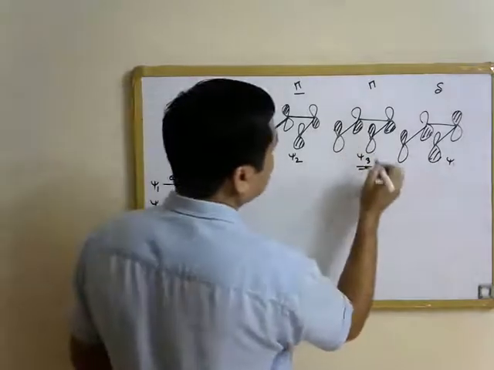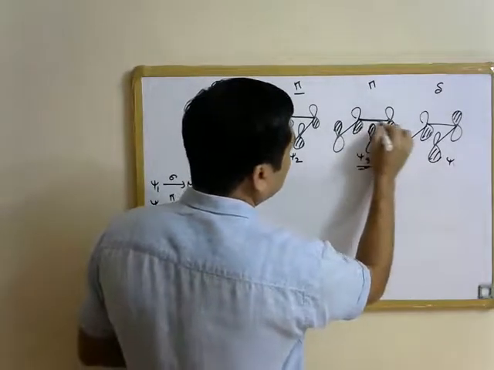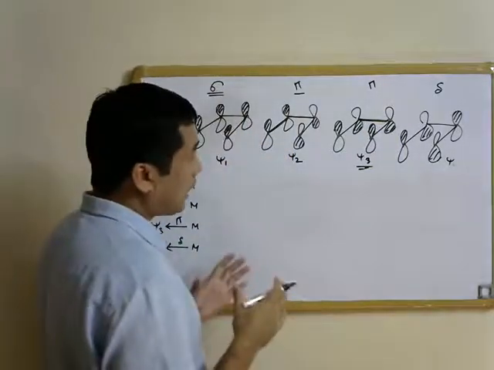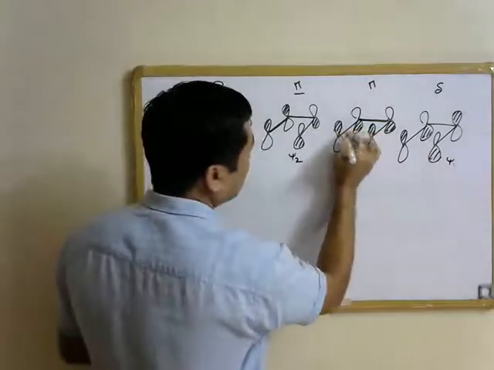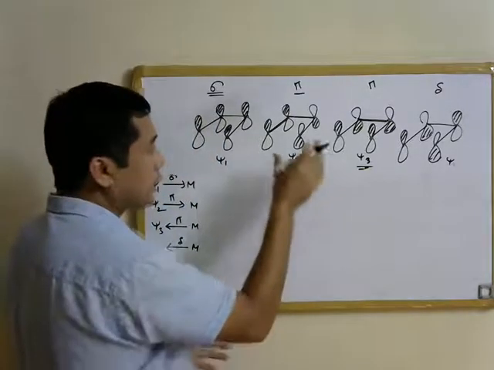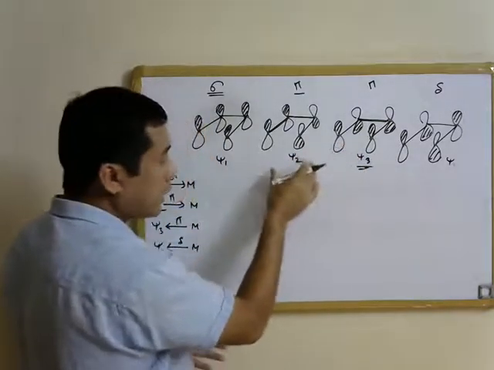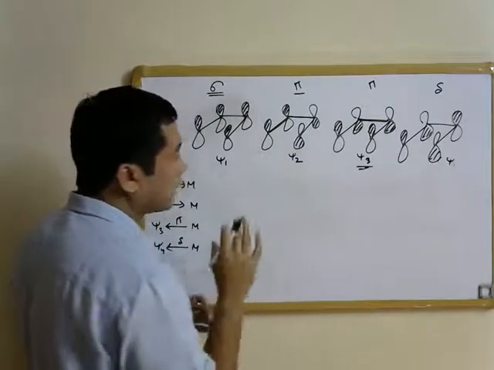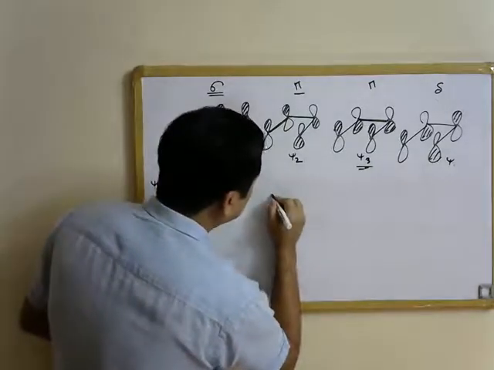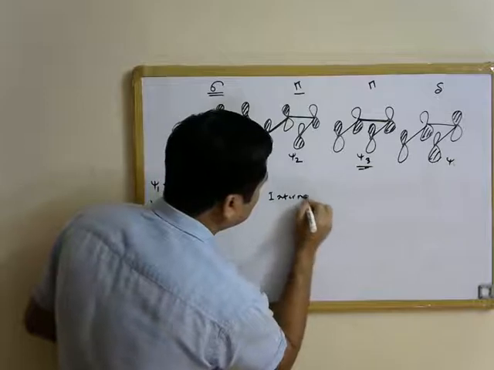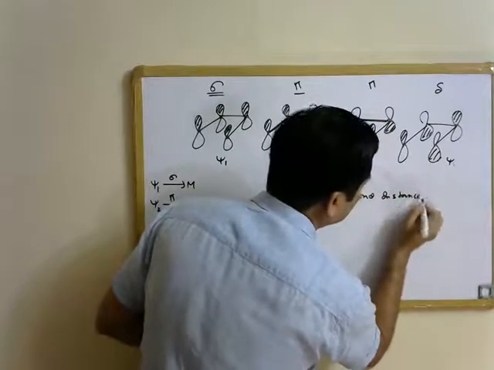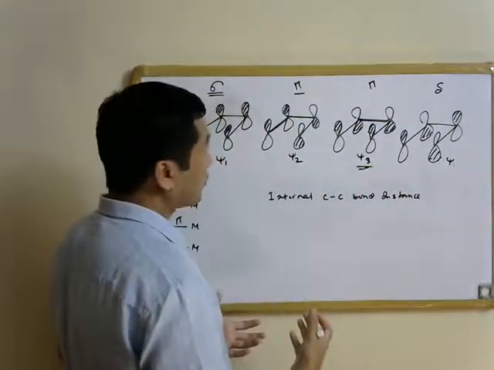While in case of psi 3, between the two internal carbon atoms the p orbitals are in phase, while the p orbitals on the terminal carbon atoms are out of phase. So as we increase electron density in psi 3 and decrease electron density in psi 2, essentially this will have only one effect on the olefin molecule, that is on the internal CC bond distance, because this acquires more double bond character.